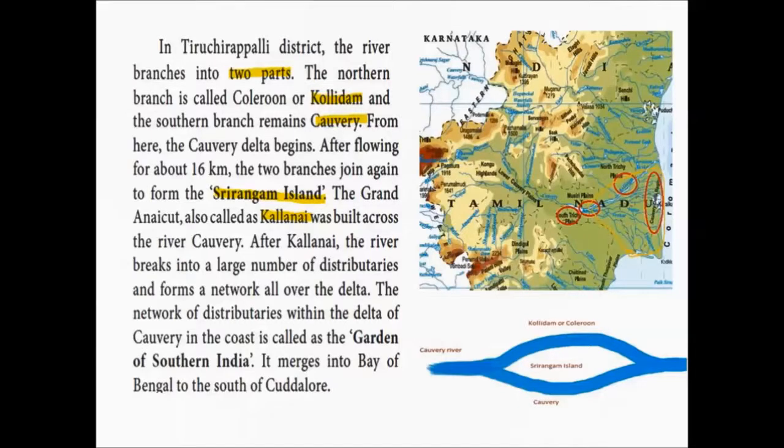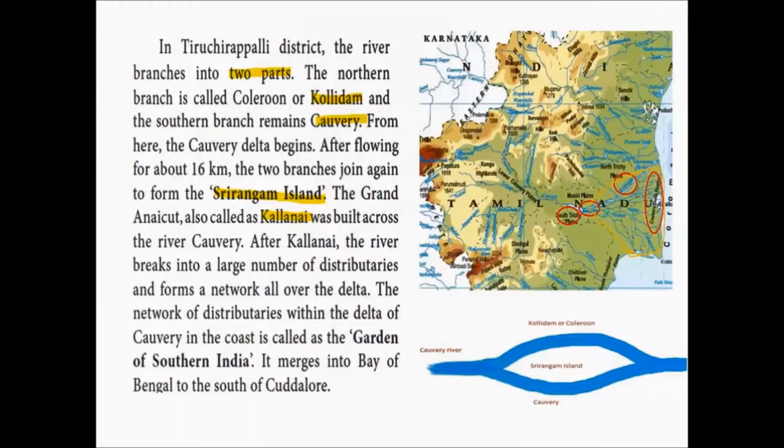We have also seen what is meant by distributaries. The main river is split into a number of smaller streams or rivers called as distributaries, and these distributaries forms a network all over the delta. So even though they are split, they are interconnected all over the delta. Here the delta region is highlighted in yellow color, which is roughly triangular in shape, and there you can find the distributaries of the river Kaveri.